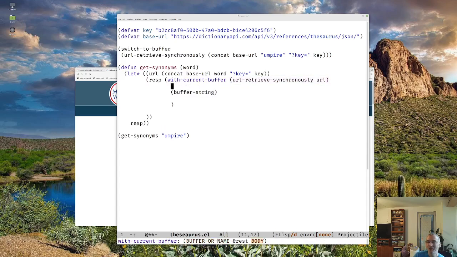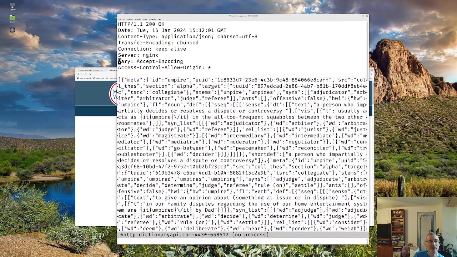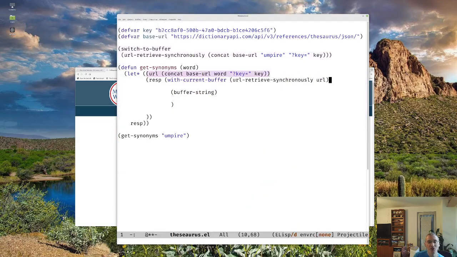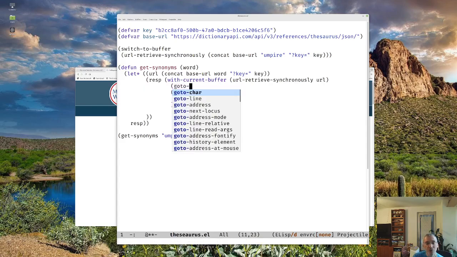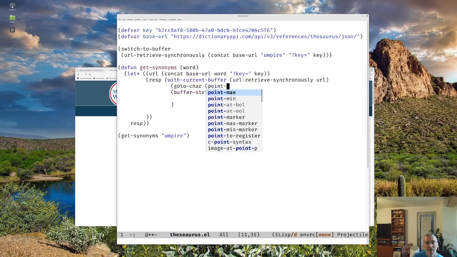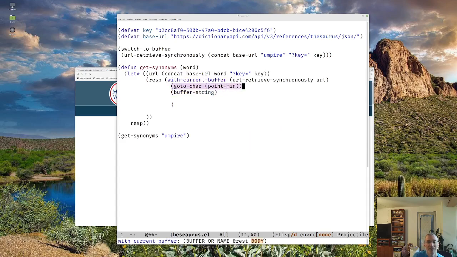So what we're going to do here, though, is we wanted to chop off this top part. I'm just going to run this again. Before we return the buffer string, we're going to go to char, point-min, go to the top of the buffer.